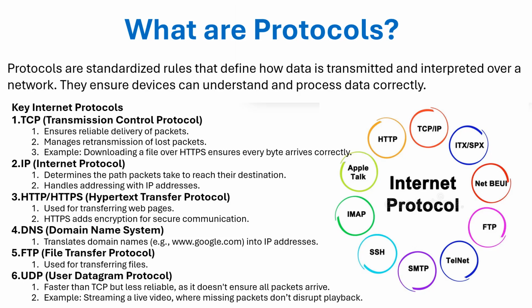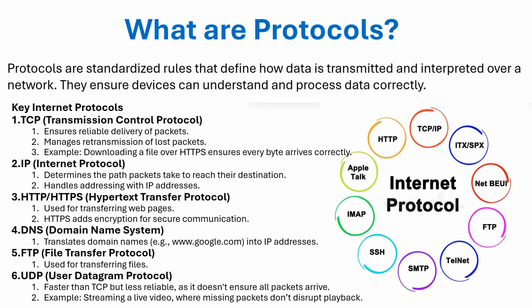HTTP, the Hypertext Transfer Protocol, which also has a secured version. And DNS, which translates the domain name into an IP address, as explained in lecture number 8. The File Transfer Protocol, FTP, is also used for transferring files, and UDP, the User Datagram Protocol, is faster than TCP but less reliable, as it does not ensure all the packets arrive.